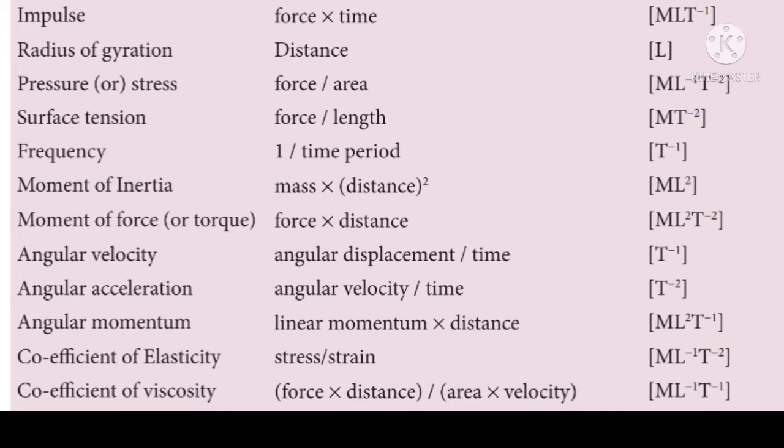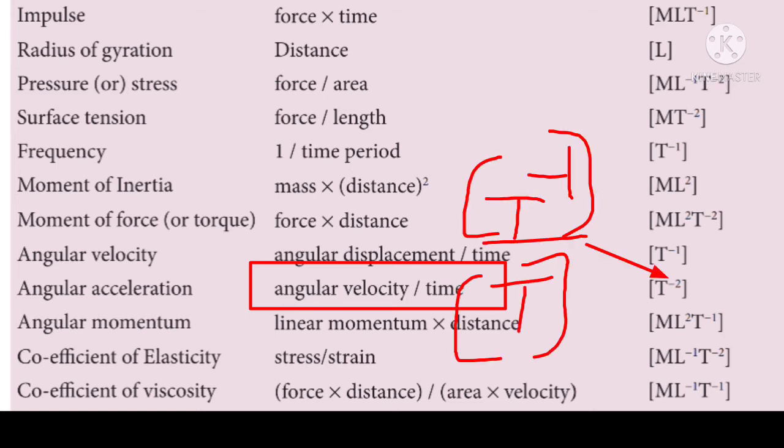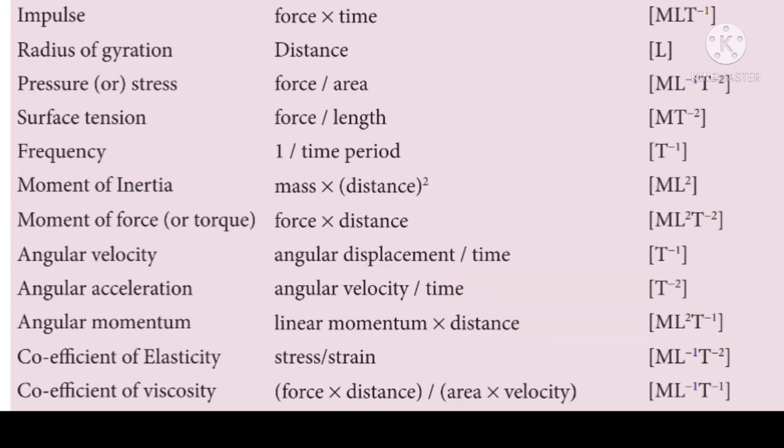And next, physical quantity, angular acceleration. The expression for angular acceleration is angular velocity by time. Here the dimension for angular velocity is T^-1, and the dimension for time is T. When this T goes up, it will become T^-1. Hence, [T^-2] becomes the dimension of angular acceleration.